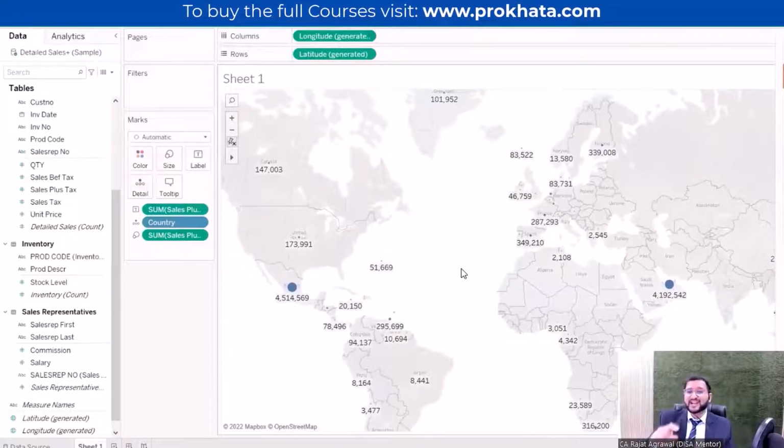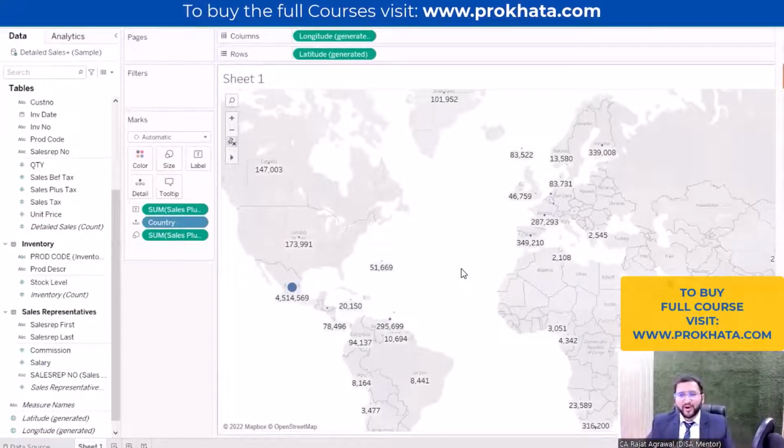This is the best chart which I love about Tableau and Power BI, because in both the softwares this is possible. And if you do it manually, it will be a more difficult task, because we have to first find where this city belongs, in which state it belongs, and we have to create different tables for different countries. So it will be much more complicated. Here we can use this for Indian states, all the Indian cities. We can analyze this perfectly.